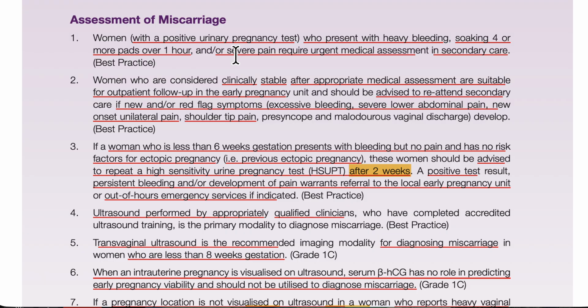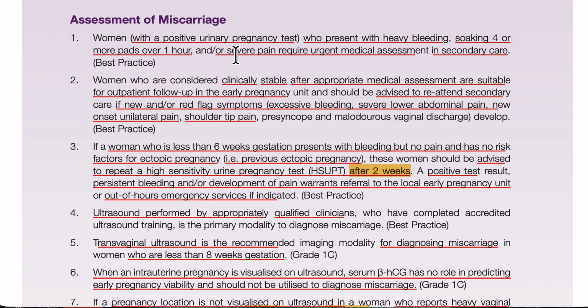Here, the important thing is that she will present with bleeding, but if she has bleeding along with pain, then she has to be referred. This is the point we have to understand clearly. These are the MCQs about the assessment of the patient. If the patient presents hemodynamically stable, then we will do the medical or conservative management as an outpatient.